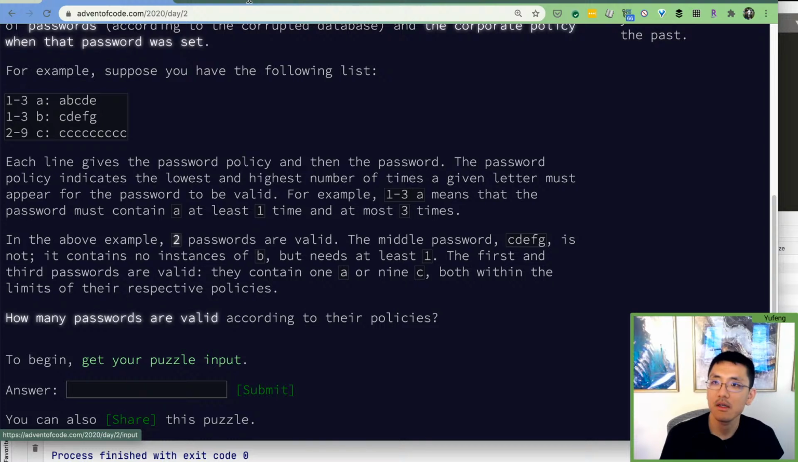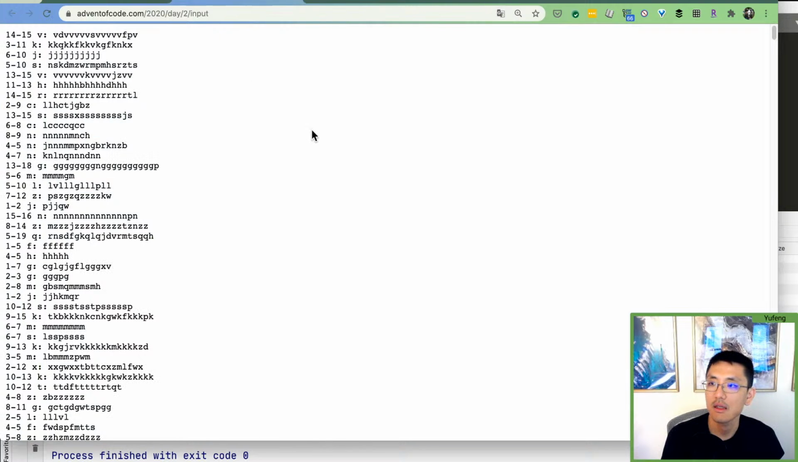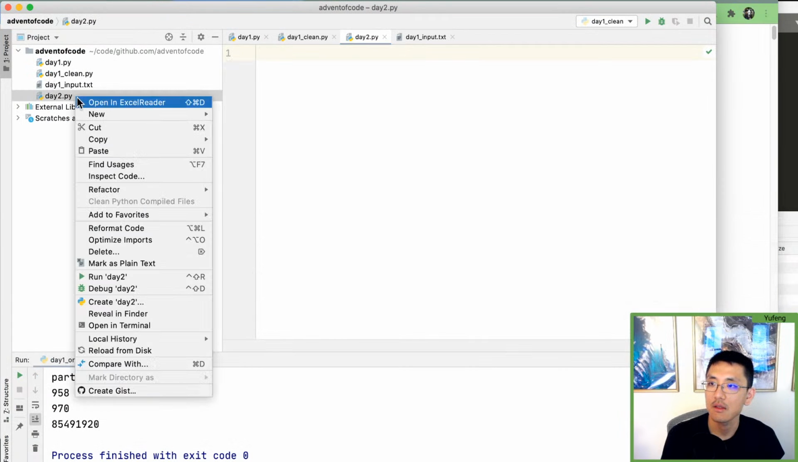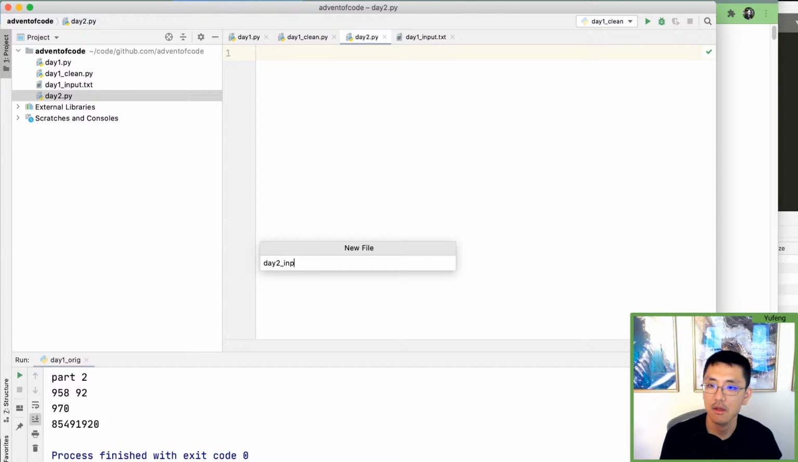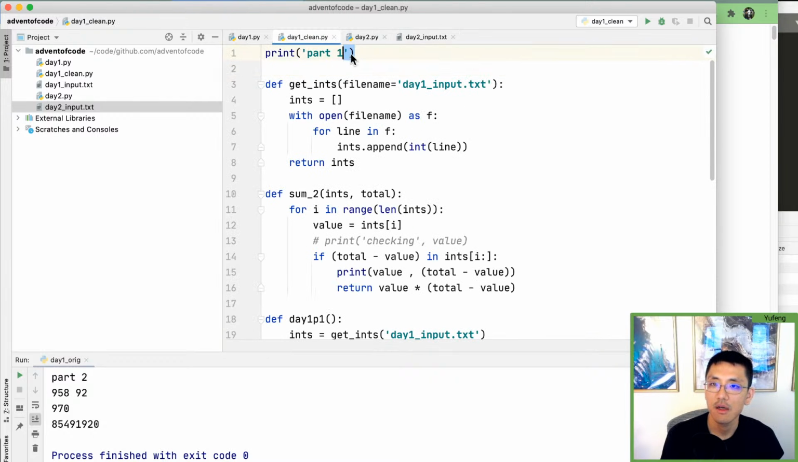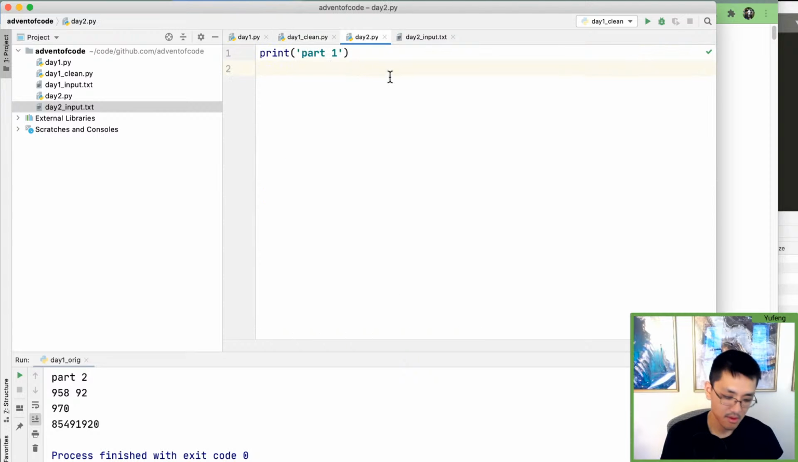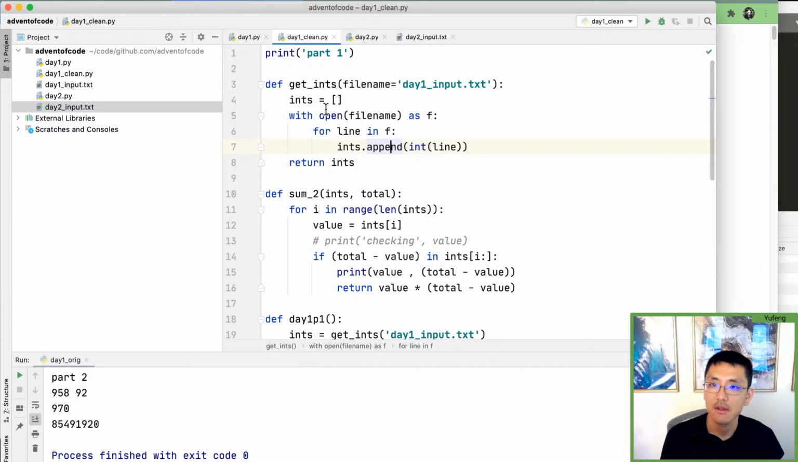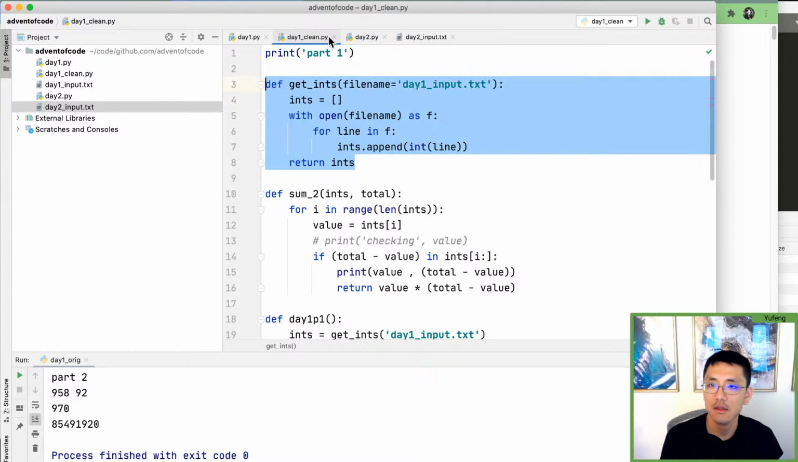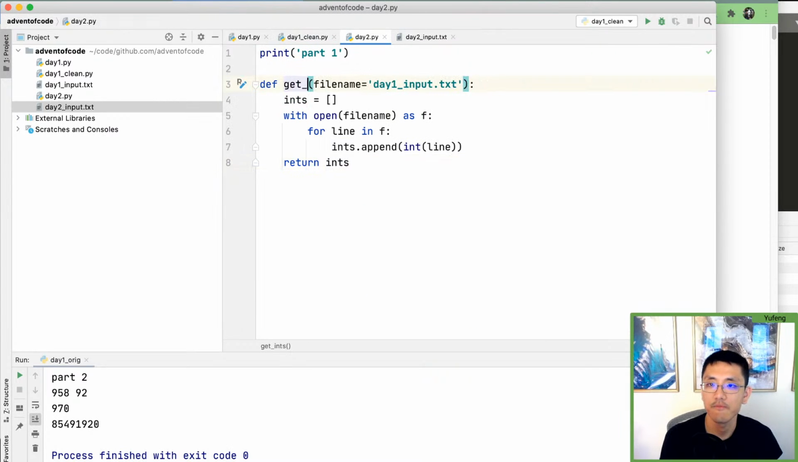So let's get our input. I'll probably do it the same way as before. Do a little copy paste action. Call it day 2 input, day 2 input.txt. Paste that bad boy there. We'll close out day 1 input. I think for learning from yesterday, we had kind of day 1 get ints. So I'm going to copy this. I'm going to call it get. Let's get the string parts. It's going to be day 2.